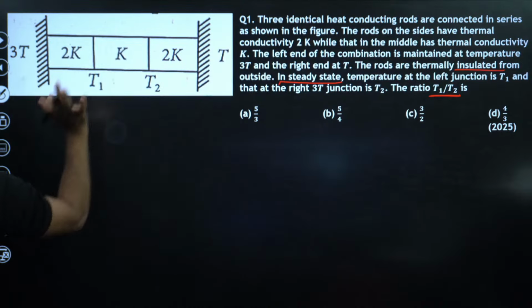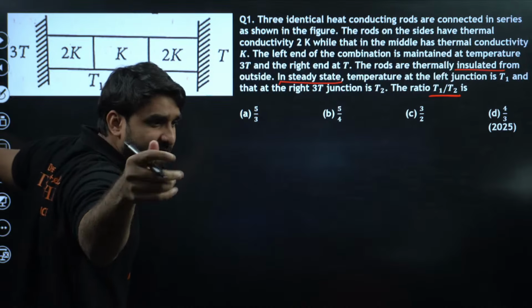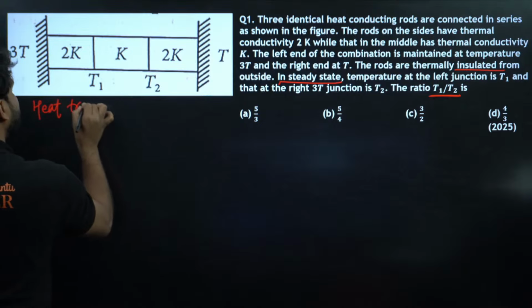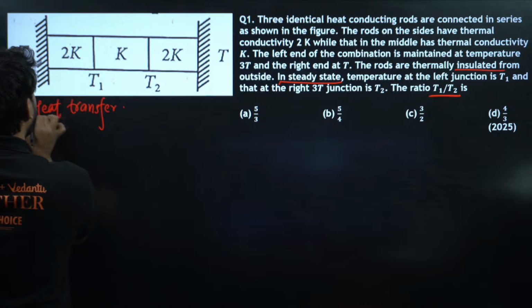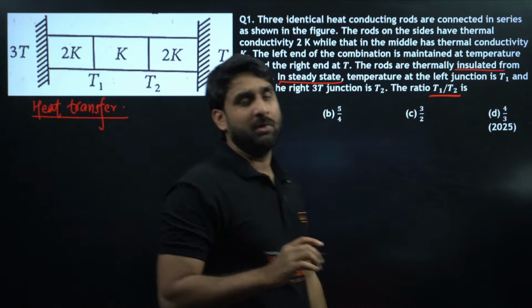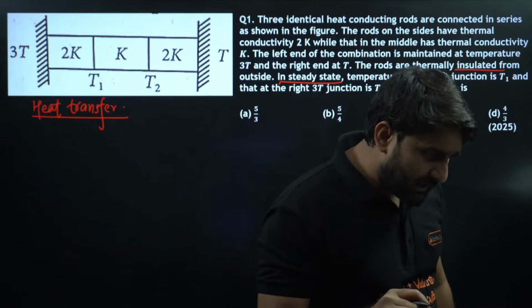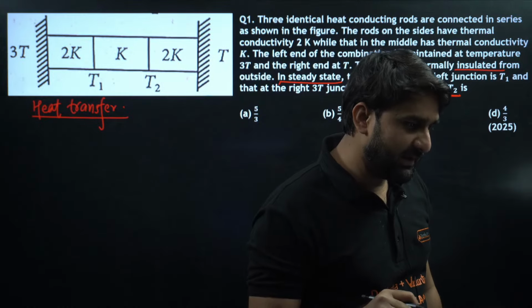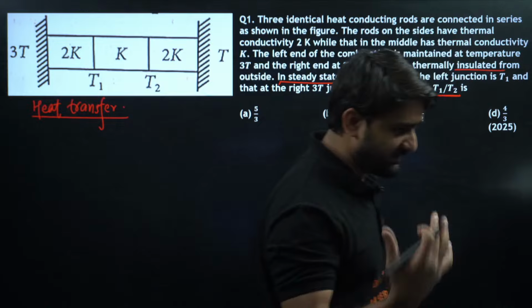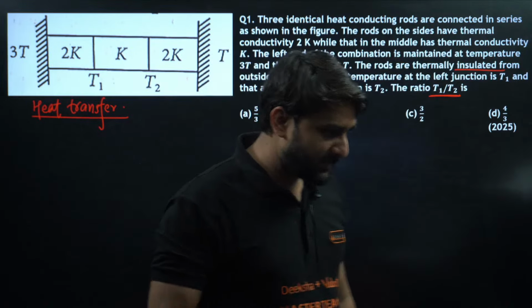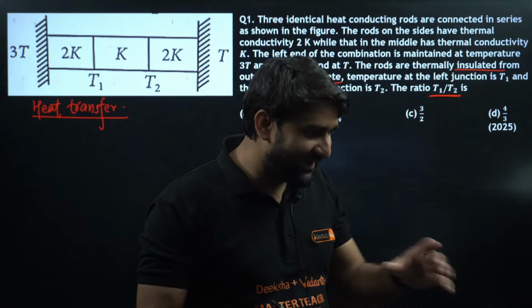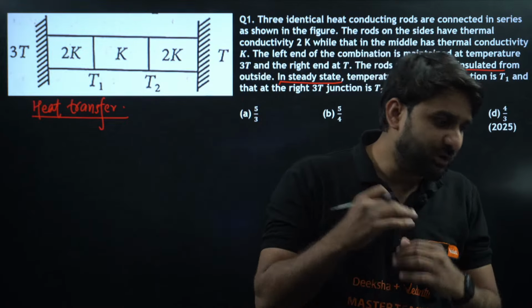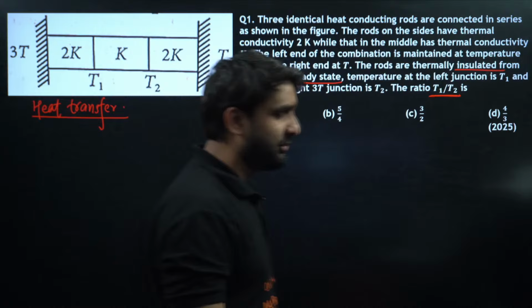Let me use the red color. I think red color is visible to you all. Do you know the heat transfer formula? I hope you all know this very quality formula. Adi is writing KA delta T by L. Yes, of course, very good, Adi Chauhan, you are correct. But which option will be correct now? If you know the formula, you can solve the entire question as well.